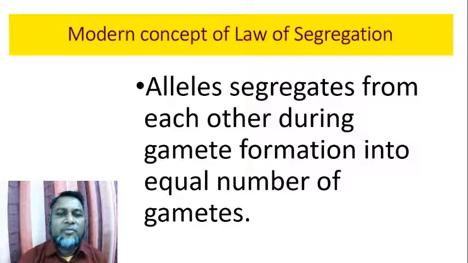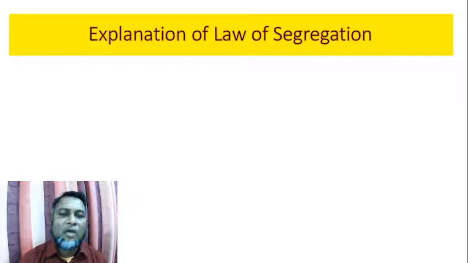Now, the modern concept of law of segregation: we have found that alleles segregate from each other during gamete formation into an equal number of gametes. Now we explain law of segregation.